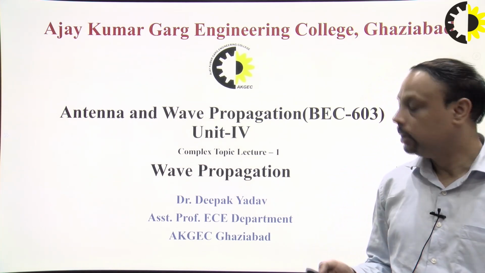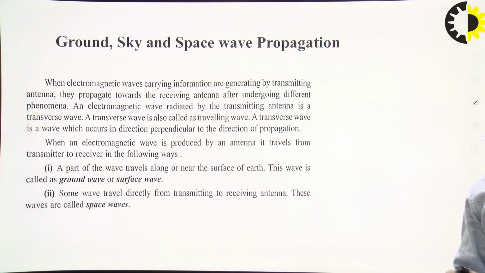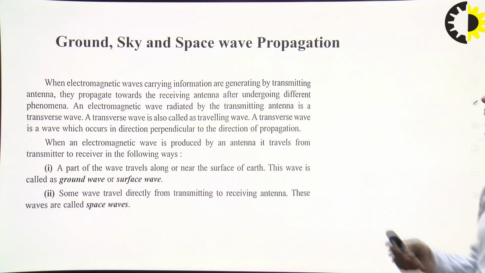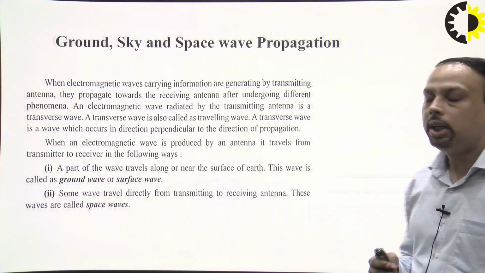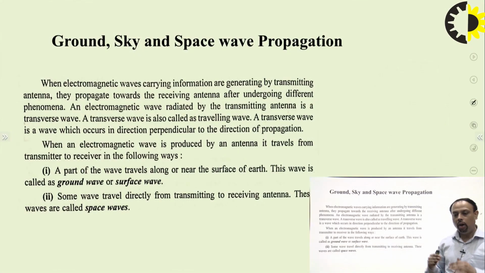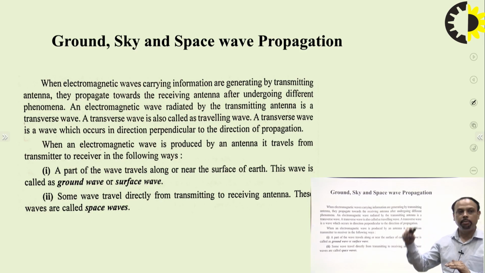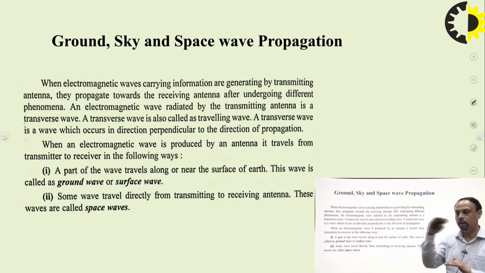in the medium. We have three kinds of waves that propagate in free space: ground wave, sky wave, and space wave propagation. In ground wave propagation, the wave generally travels along the surface of the ground, and it can create multiple bumps, and the ground and the tropospheric outer layer behave as a guided medium for the ground wave propagation.